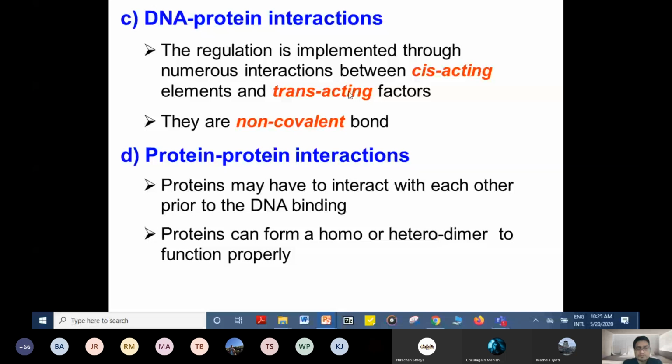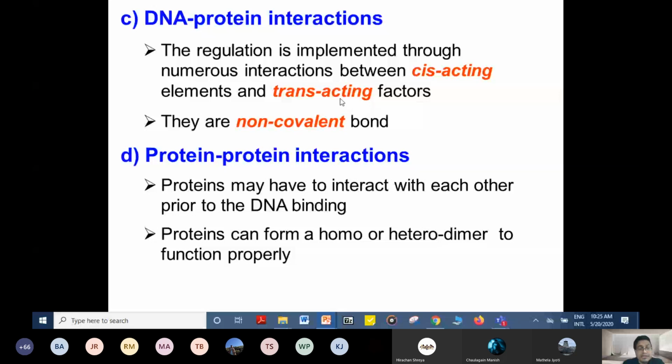Next, protein-protein interaction. Proteins may have to interact with each other prior to DNA binding. Proteins can form a heterodimer to function properly. Not only is there interaction between DNA and protein, but also protein-protein interaction to facilitate the binding. We have seen in transcription and translation that there are several protein-protein interactions in the formation of initiation complexes.